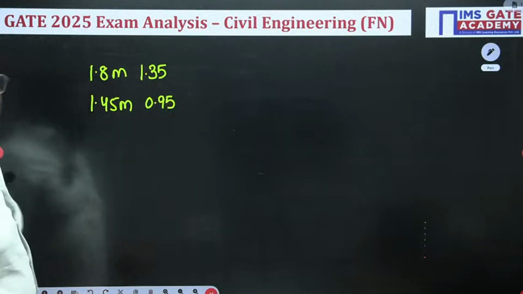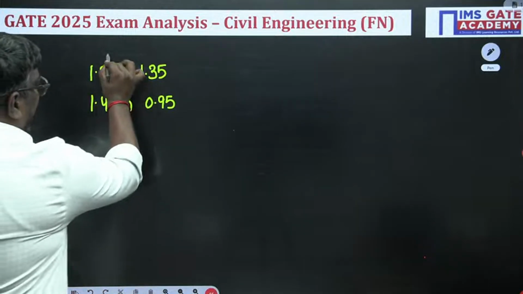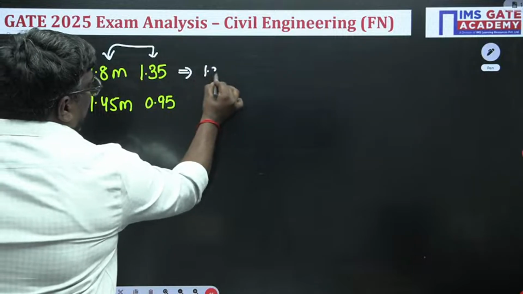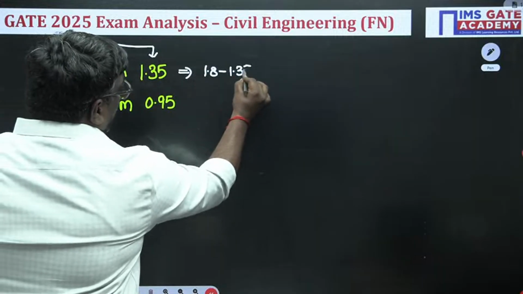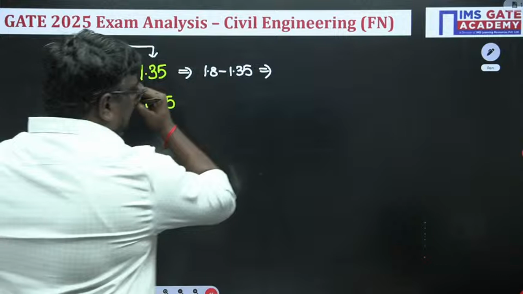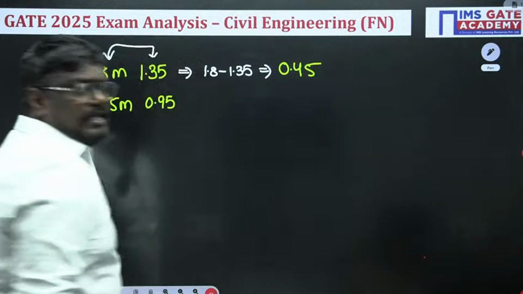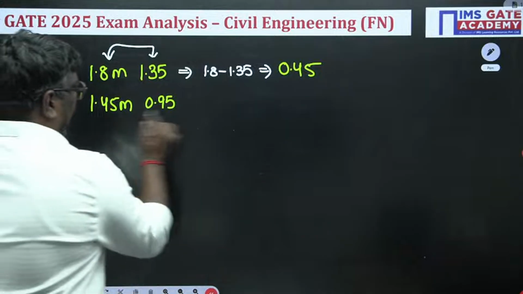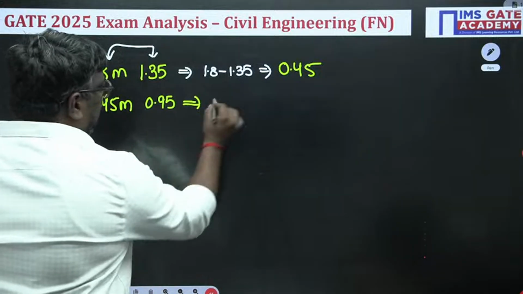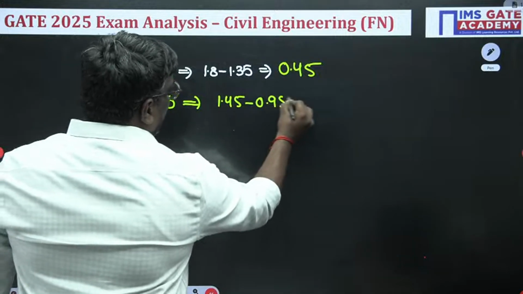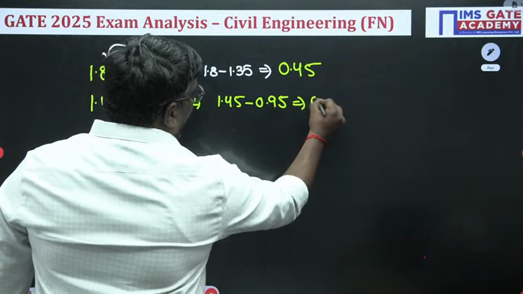First you have to find the difference between these two. 1.8 minus 1.35 is equal to 0.45 meter. Yes or no? And 1.45 minus 0.95 is equal to around 0.50.